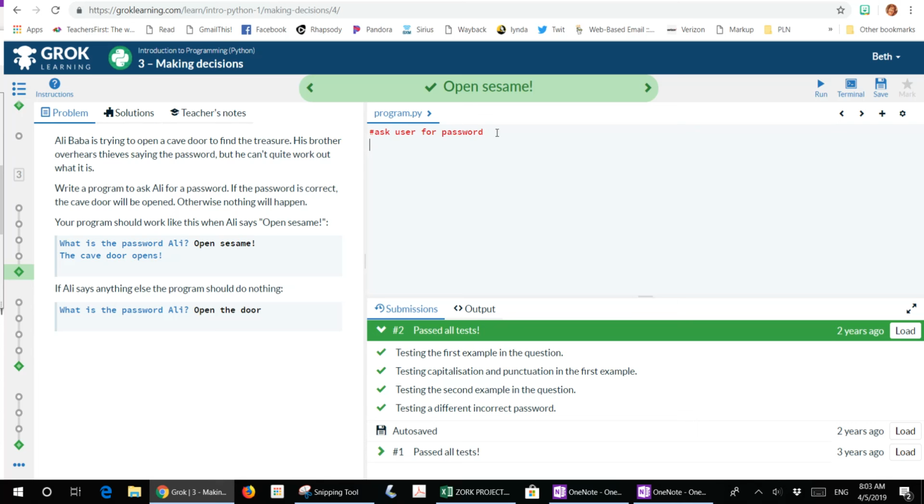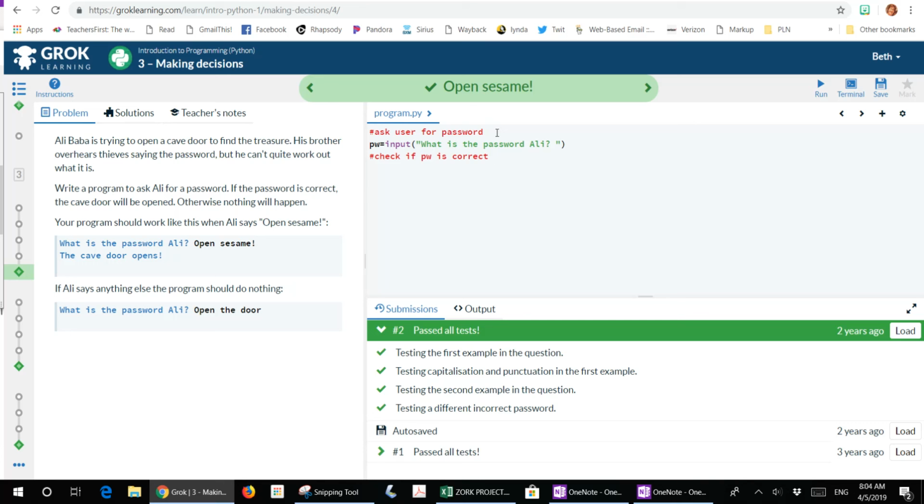So your line of code has to start with choosing a variable. I'm going to use PW as my variable, and then you have to put in the input function, and your syntax that says what is the password, and then you have to leave a space because it asks you for a space. Okay, and that's your first line. The next thing you have to do, you need to check to see if the password's correct. So that's what we're going to do. We're going to say hashtag check if password is correct.